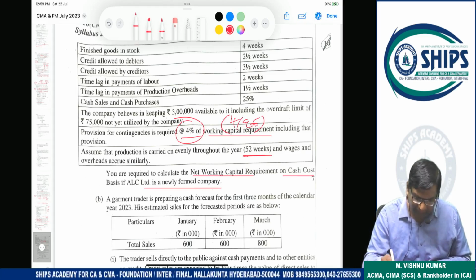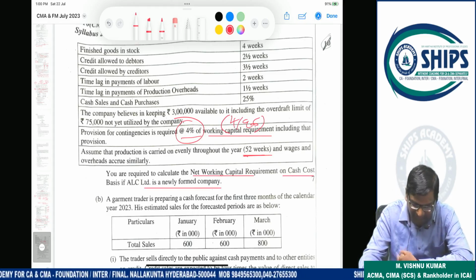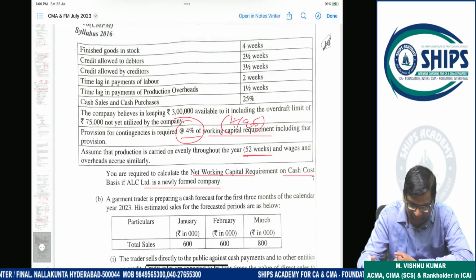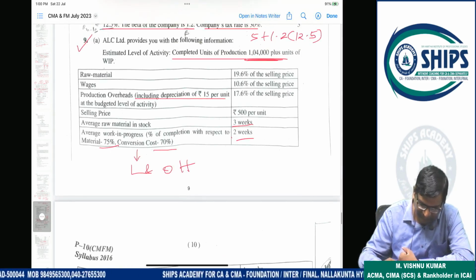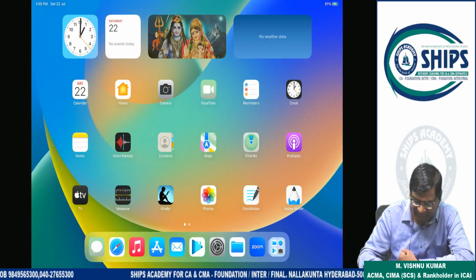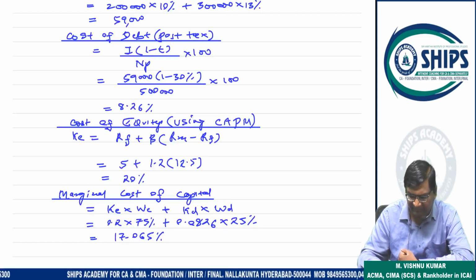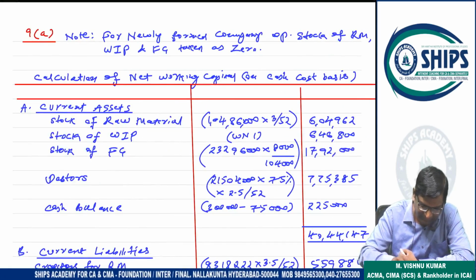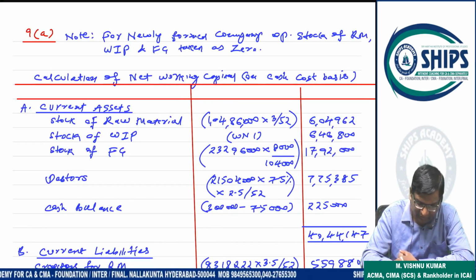It is a newly formed company. Newly formed company means there are no opening stock calculations required here. Opening stock of raw material, opening stock of WIP, opening stock of finished goods are not required for a newly formed company. Only closing stock is possible. Okay, we'll start this solution now. This is a horrible question, I can say a brutal question in the examination. Any student who attempted it definitely wasted his time. So note, for a newly formed company, opening stock of raw material, work in progress and finished goods will be 0.